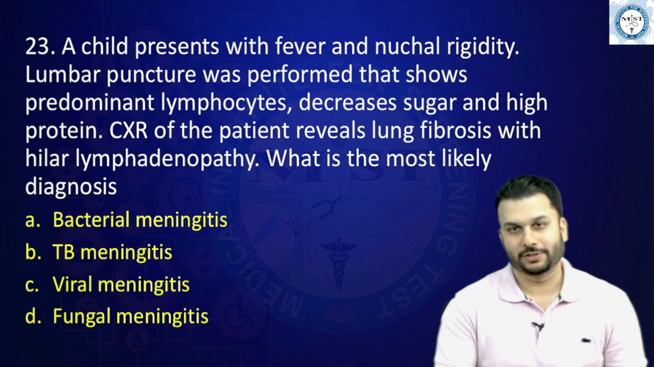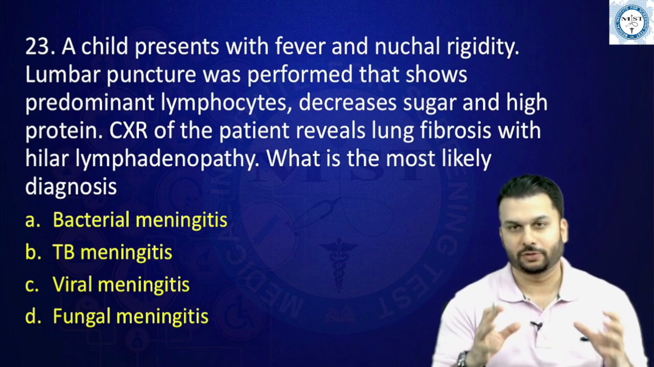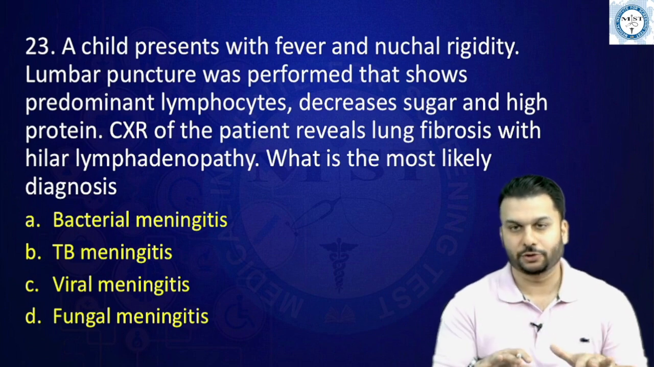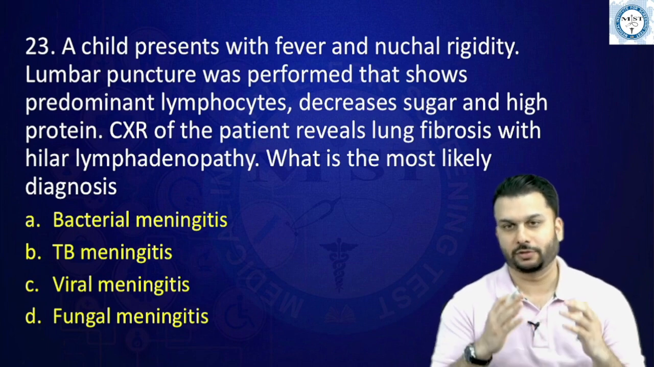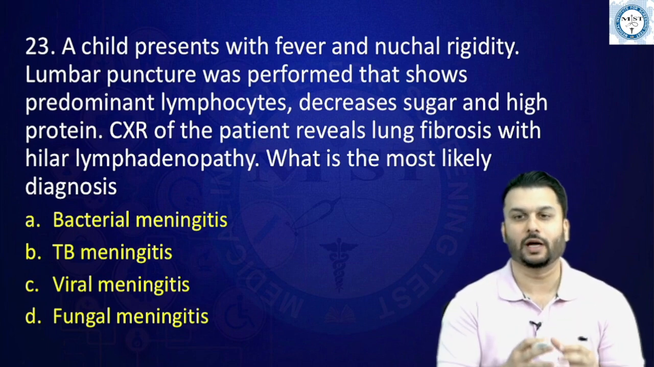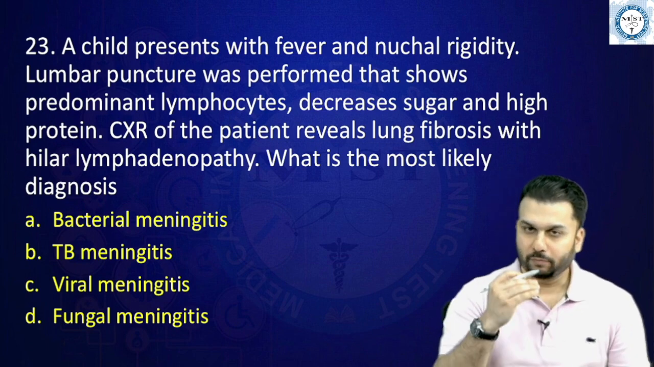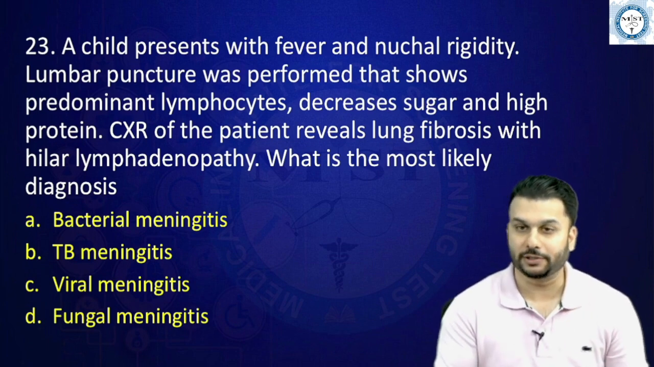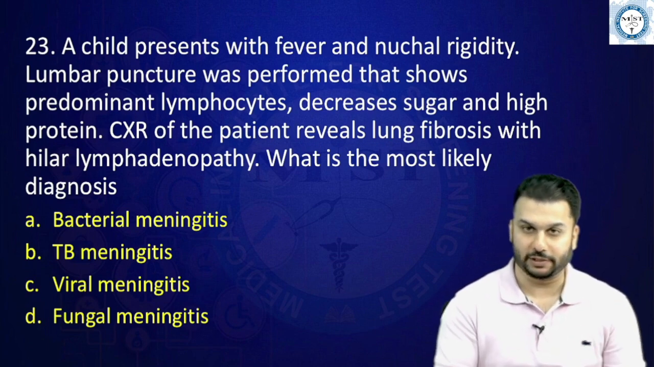A child presents with fever and nuchal rigidity. Lumbar puncture was performed that shows predominant lymphocytes, decrease in sugar levels and high protein. The chest X-ray of the patient reveals lung fibrosis with hilar lymphadenopathy. What is the most likely diagnosis? Of course, everybody by now must have diagnosed that this is meningitis. That's not the big deal because all the options are meningitis. Now you have to figure out which type of meningitis this is.